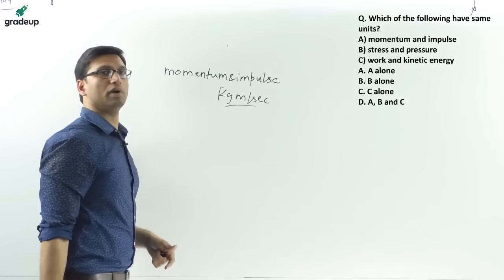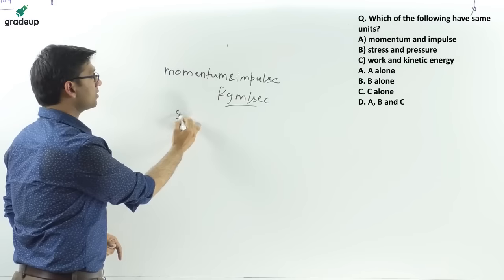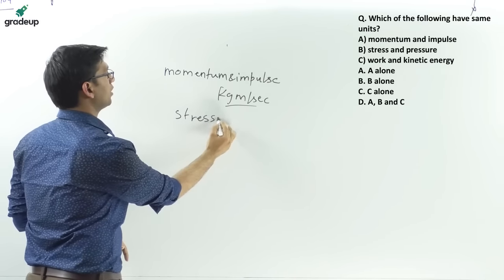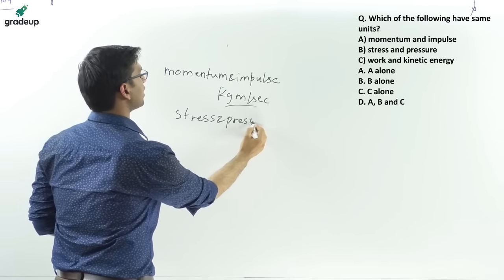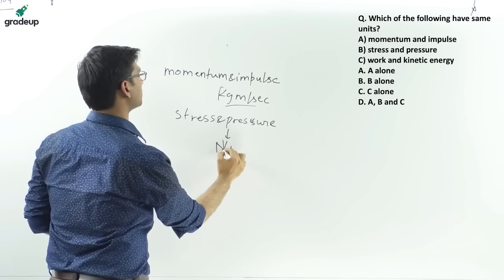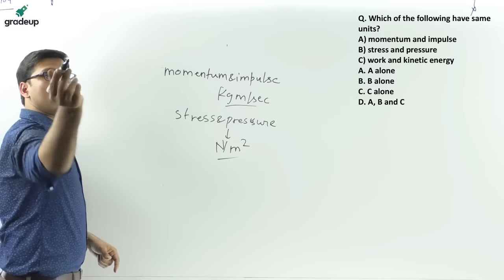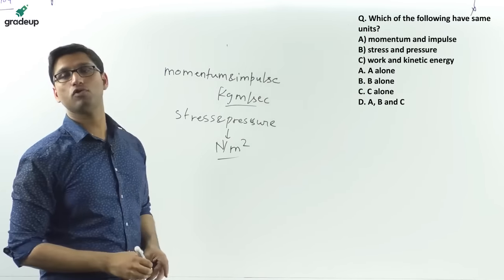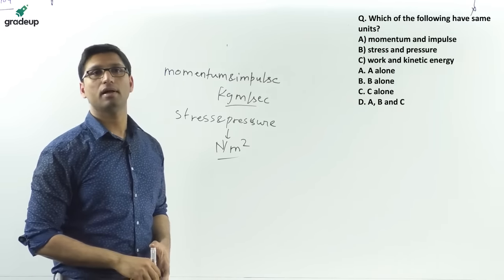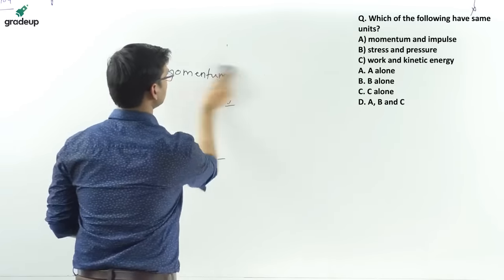We know that stress and pressure both have the same unit, Newton per meter square, and work and kinetic energy have the same unit, joule. So option D is correct.